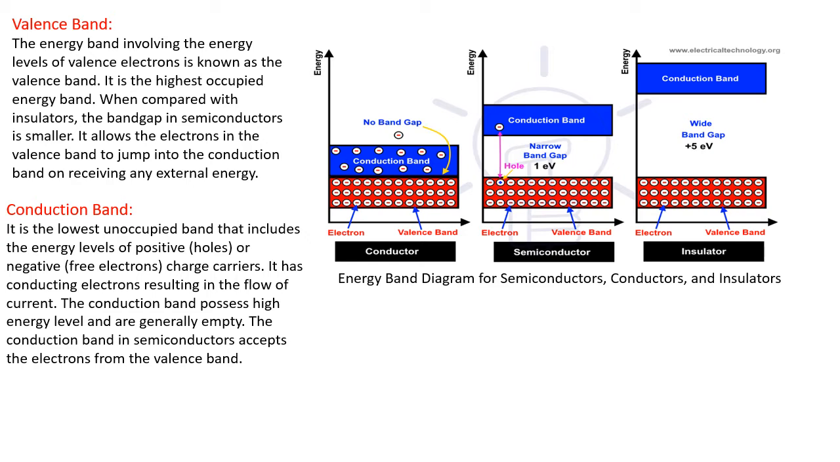Now, let's talk about the semiconductor. Semiconductors are those class of materials with a narrow energy band gap, which means there is a small energy gap, nearly equal to 1 electron volt. As temperature goes on increasing or thermal energy is supplied, a few electrons in the valence band get enough energy to jump from the valence band to the conduction band.